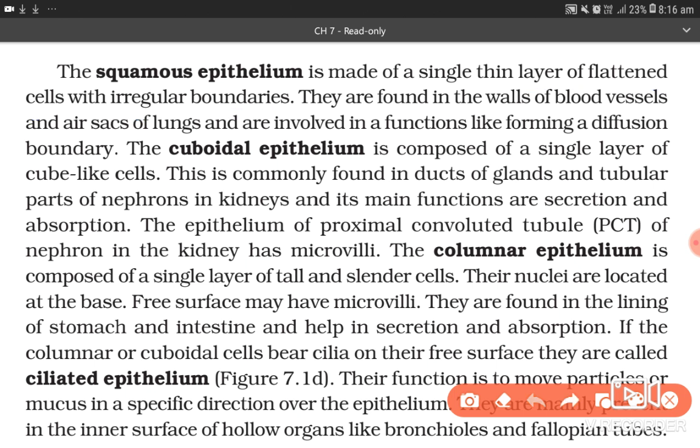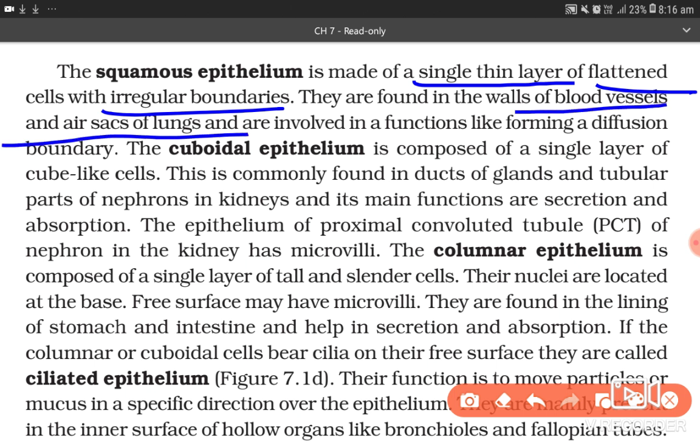I will repeat this paragraph once again. Please hear it very carefully. This is important. The squamous epithelium is made of a single thin layer of flattened cells with irregular boundaries. They are found in walls of blood vessels and air sacs of lungs and are involved in functions like forming a diffusion boundary. This was for squamous epithelium.